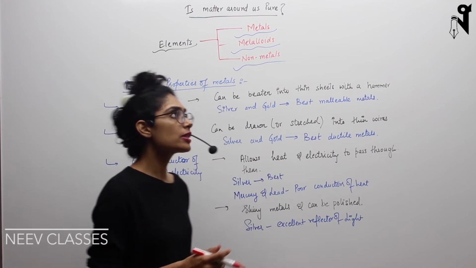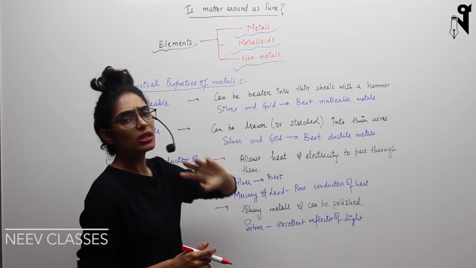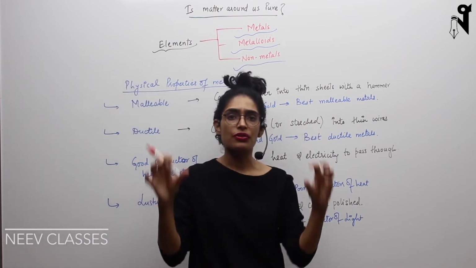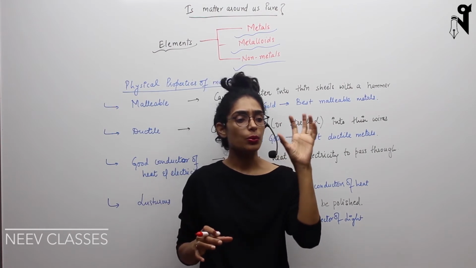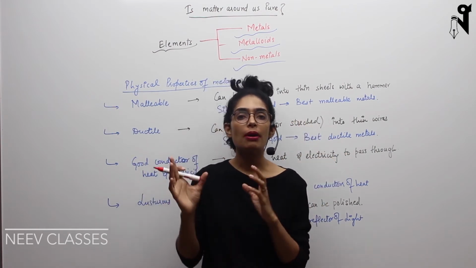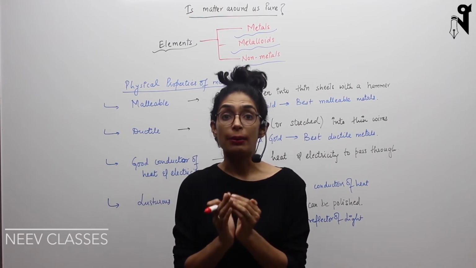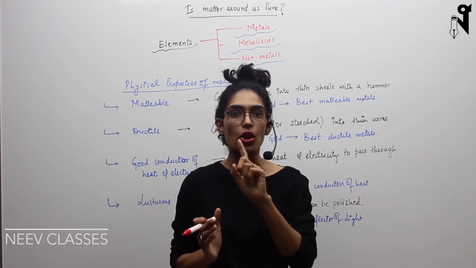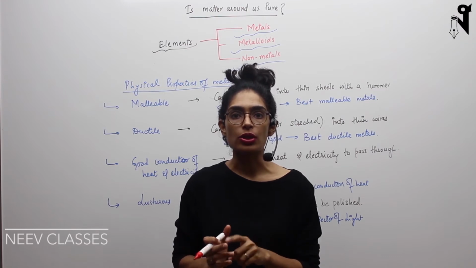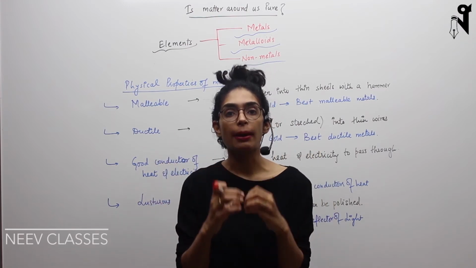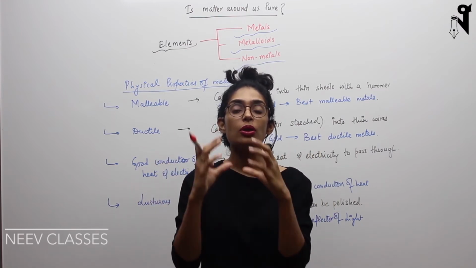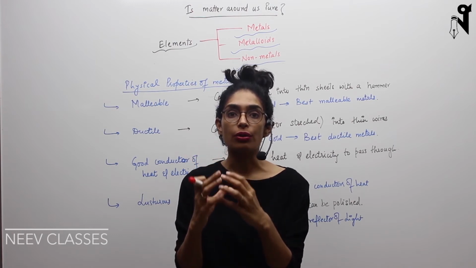If you remember, when we were discussing pure substances, I made two differentiations: one was element, another was compound. So compounds are nothing else but the combination of different types of elements, but not in a random fashion, not like mixtures. They have been combined chemically and formed one single molecule.